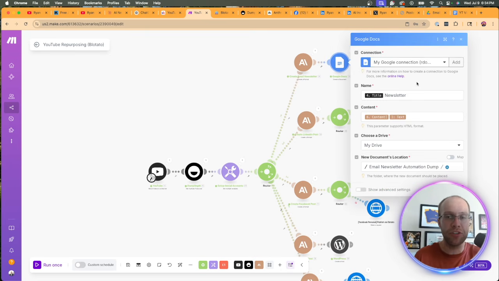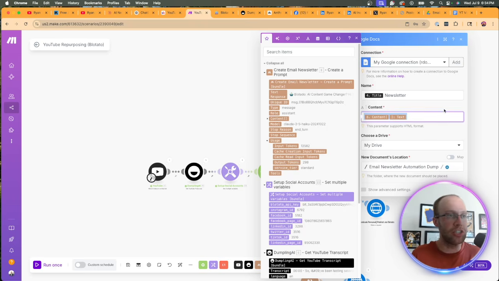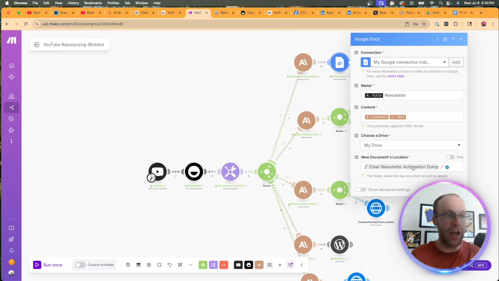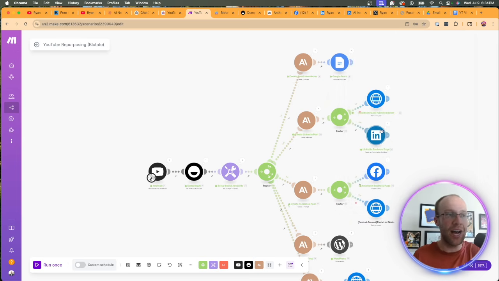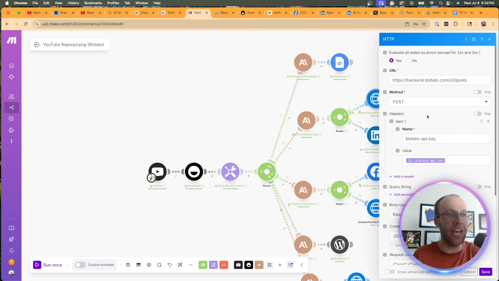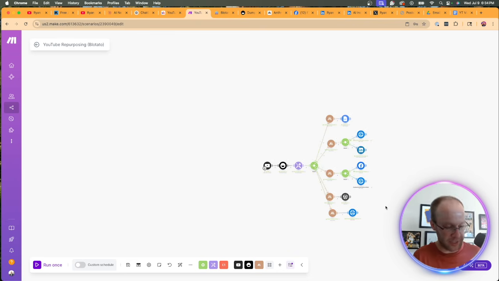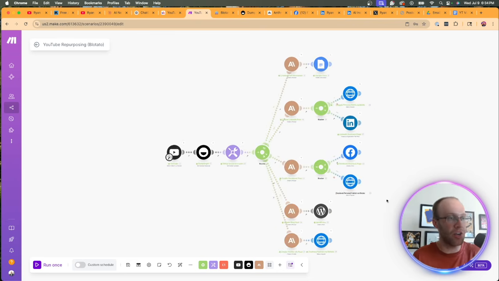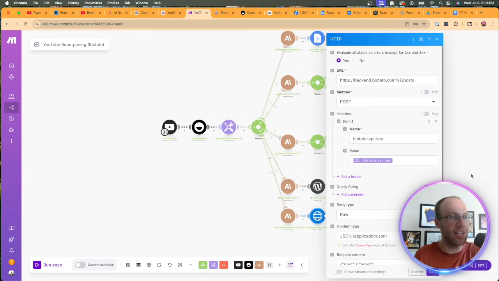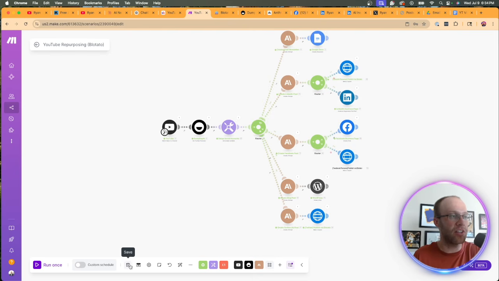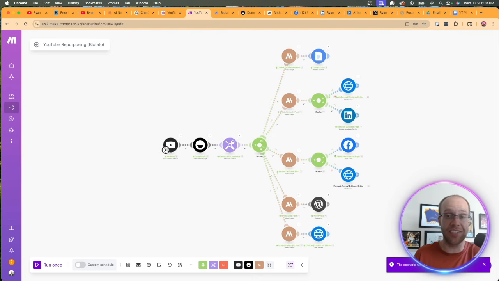Now, what you're going to have to do is integrate your accounts. Obviously, I'm signed into my Google account in this instance, but the rest of this should still be similar. You'd have to find a document or create a document for this example. Same with LinkedIn. You'd have to integrate with your LinkedIn account, Facebook account, and integrate all the different things with your Blotato account right here, your WordPress account, if you use WordPress. Let me click auto align, Twitter, etc. So I'm going to go ahead and click save. And now let's actually give this a test.